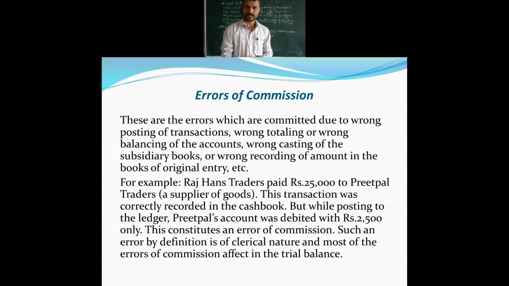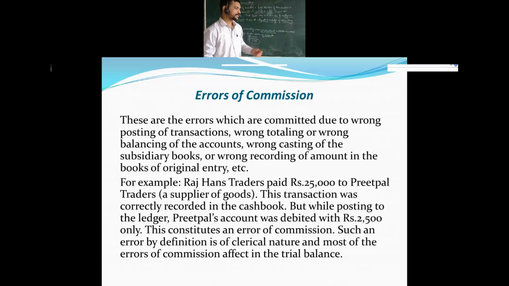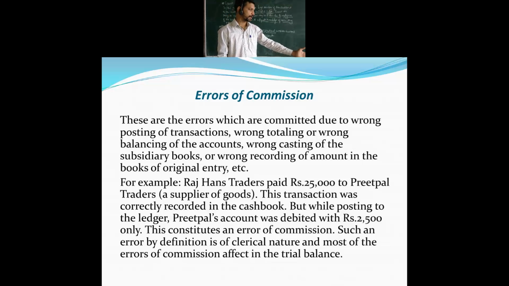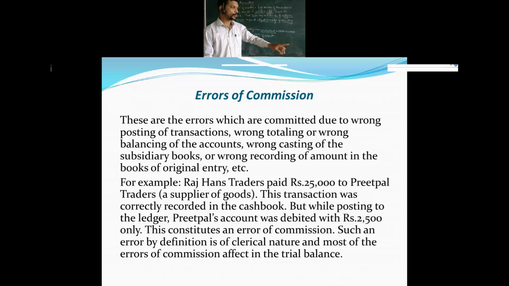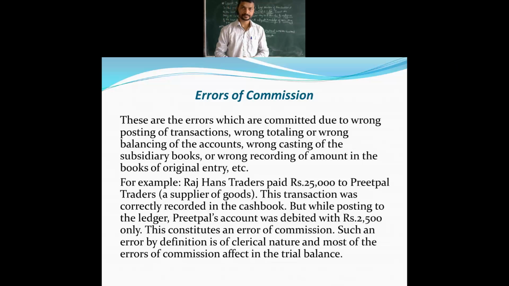These are the errors which are committed due to the wrong posting of transactions. After the journal entries are passed, when you post them to the ledger accounts, there can be wrong posting, then wrong totaling when you total the account, then wrong balancing of the accounts, then wrong casting of the subsidiary books, then wrong recording of the amounts. So these points have to be kept in your mind.